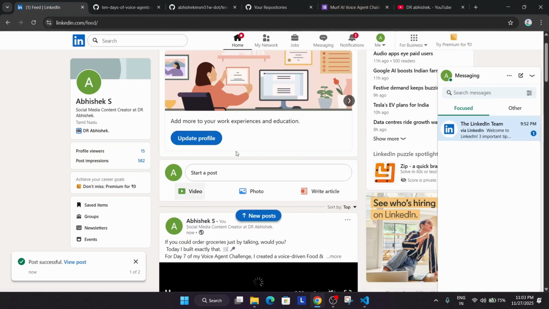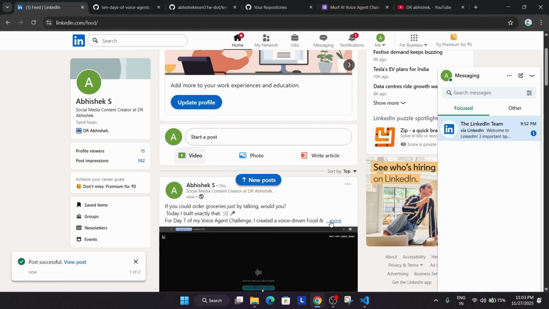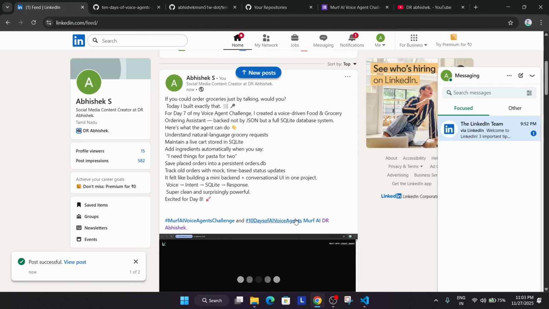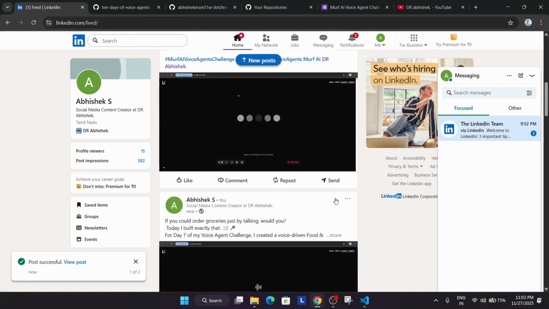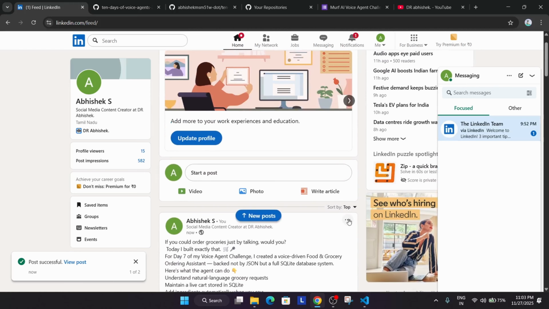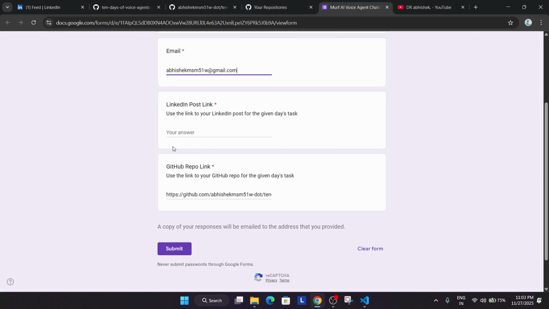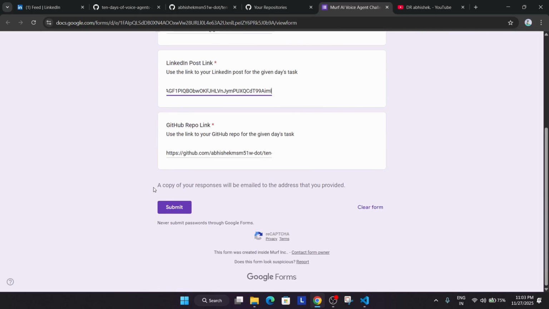Now the LinkedIn post. You have to make a LinkedIn post. I have already made one; you can check it also. Here you have to explain all the things you have built and make sure to add these two hashtags. You can also tag me. Now from the 3 dots, copy the link to the post and paste it over here. Once all these things are done, click on save and a copy of the same response will be sent.